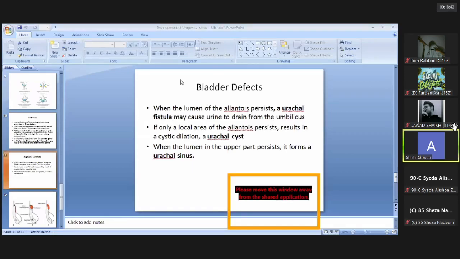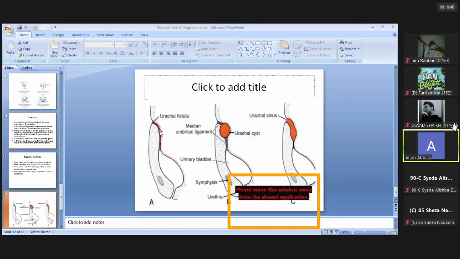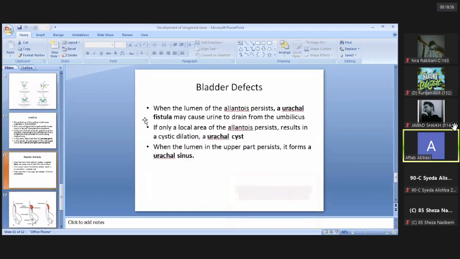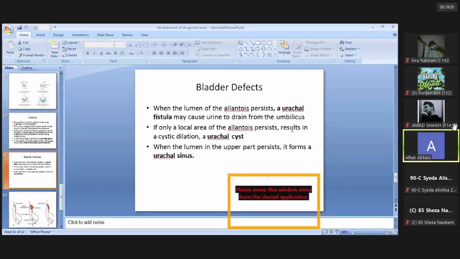The urachal fistula is a type of communication because of the persistence of the allantois. So there is a communication between the urinary bladder and the umbilicus. In these cases, there is dribbling of urine from the umbilicus because there is a connection between the urinary bladder and the umbilicus.